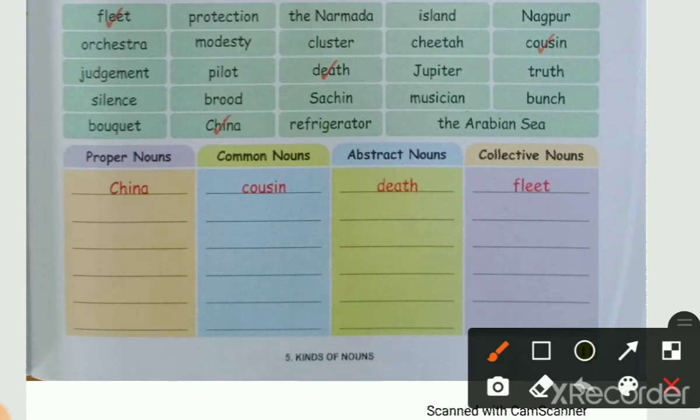Look at here, here is given the first word, fleet. Fleet comes in which noun? Collective noun. Okay, fleet comes in collective noun. Second word, protection. What is this? This is an abstract noun. It means it shows a quality of protection. Okay, protective quality. So protection will come in abstract noun. You should write the proper spelling of protection.